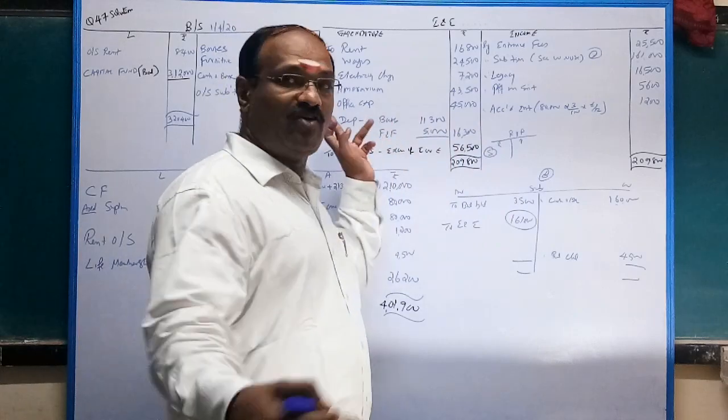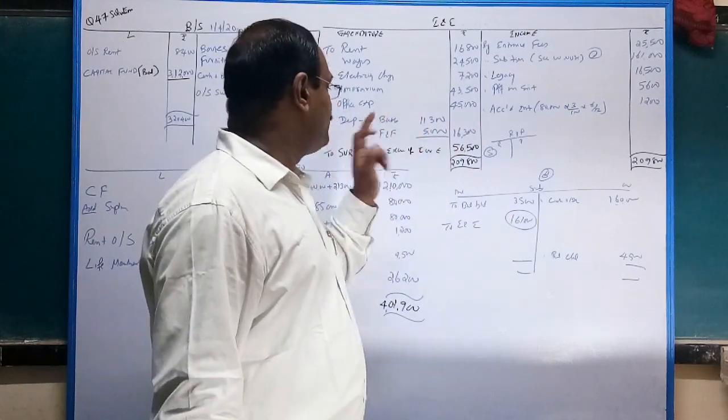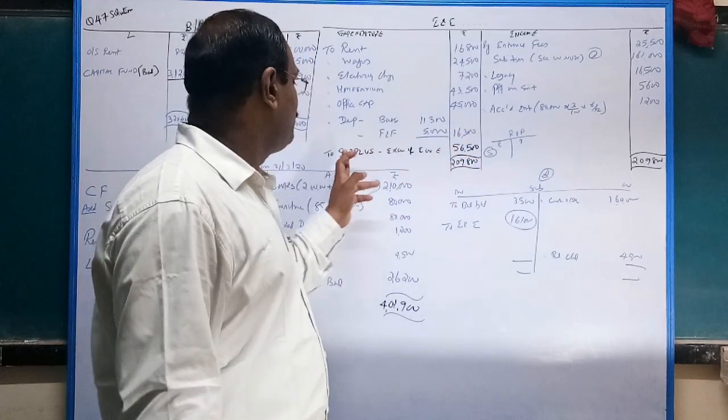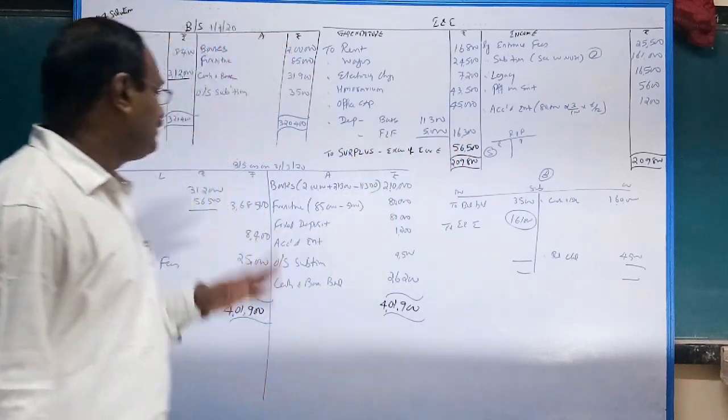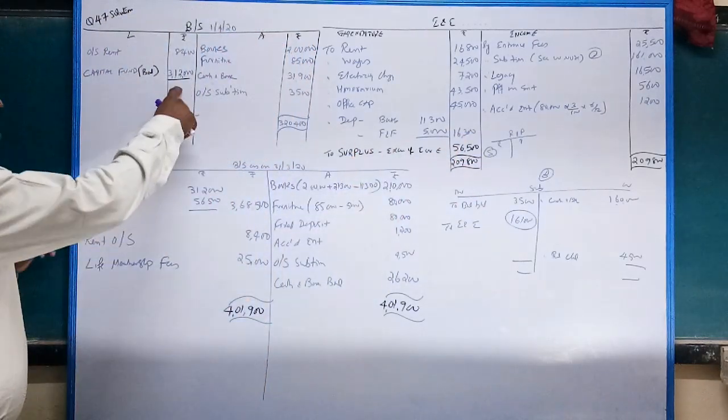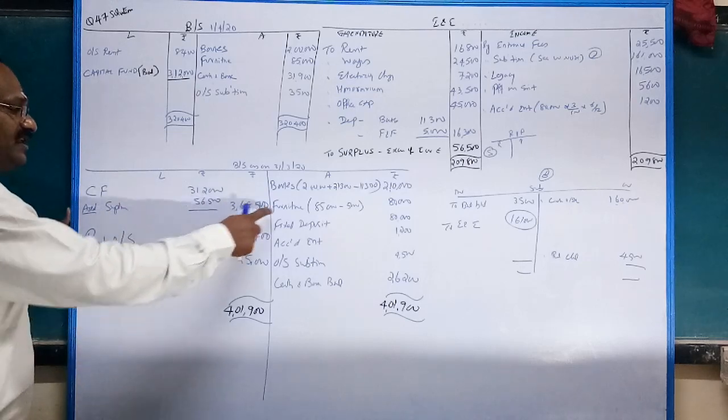And depreciation given: loss on books 11,000, furniture 5,000. So you get the surplus 56,500. Then the closing balance sheet: opening capital fund 3,12,000, add surplus 3,68,500.